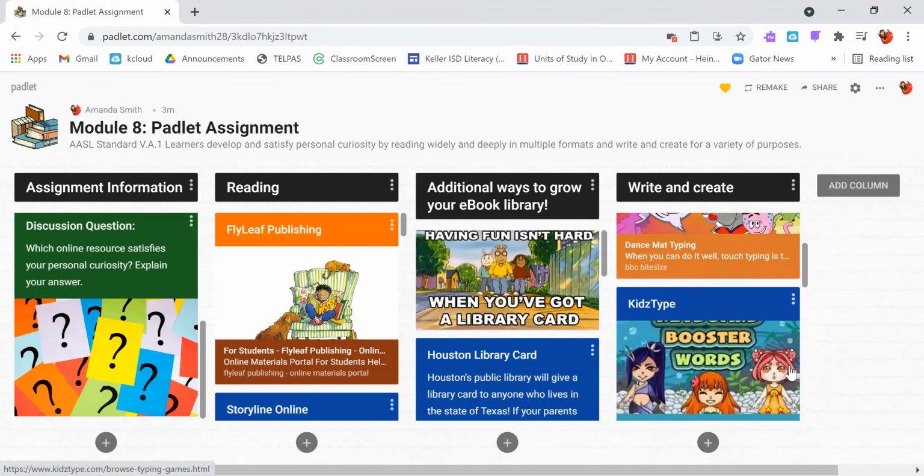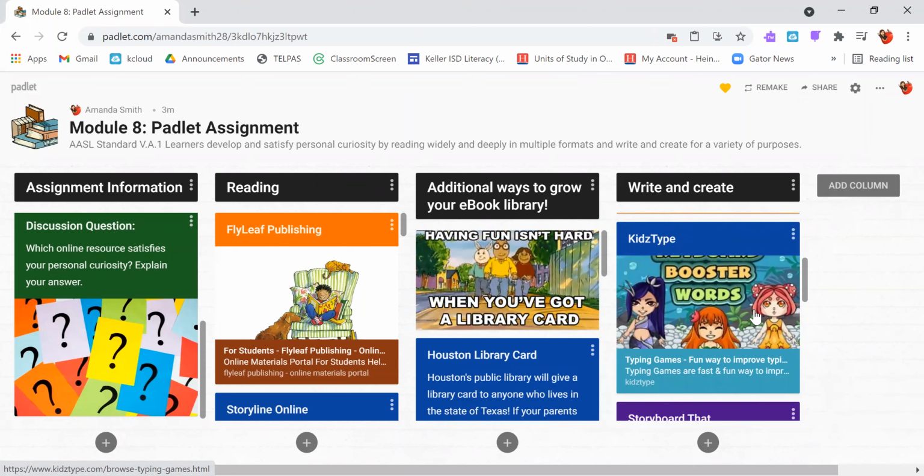To go along with that, we also have another typing resource here. It's called Kids Type.